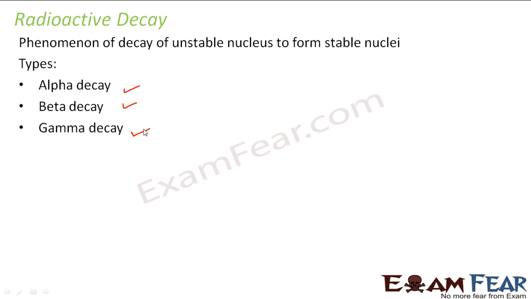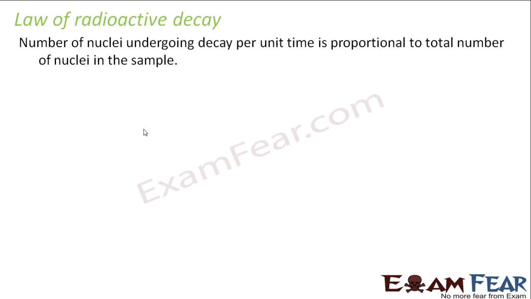What is the basic rule which is followed by this phenomenon of radioactive decay? The law of radioactive decay states that the number of nuclei undergoing decay per unit time is proportional to the total number of nuclei in the sample. Let us suppose you have a sample of a radioactive nuclide. The example which we have for now is uranium. So let us suppose you have a sample of uranium, which will have several uranium nuclei.